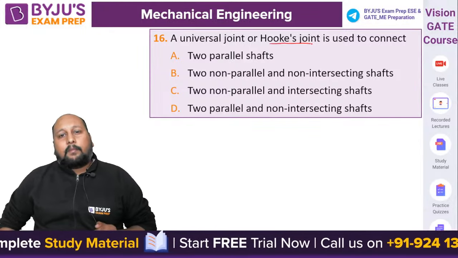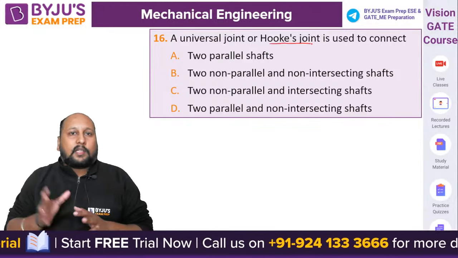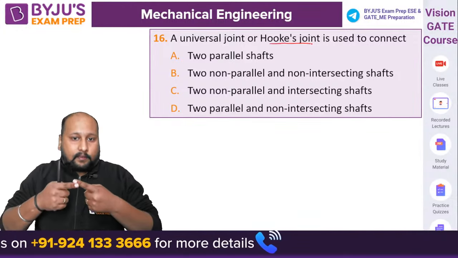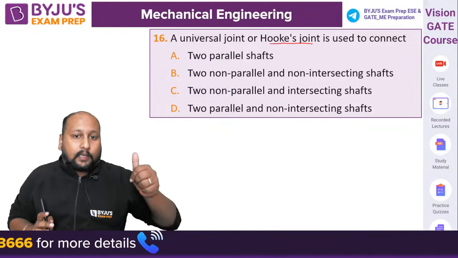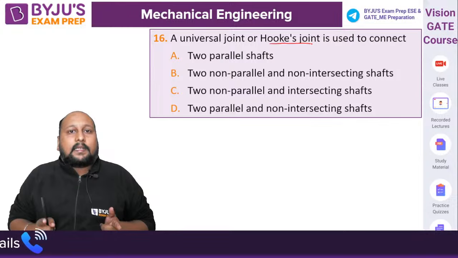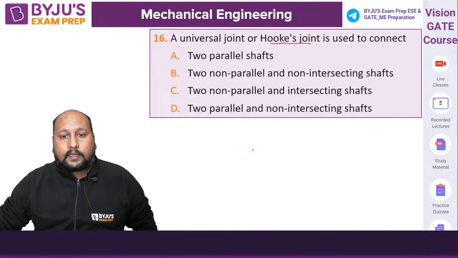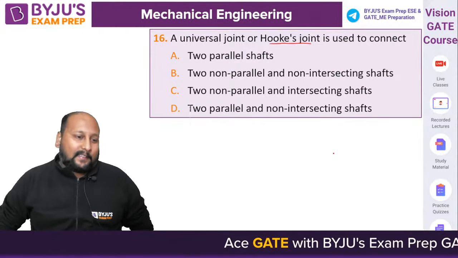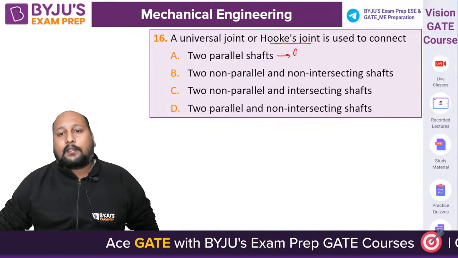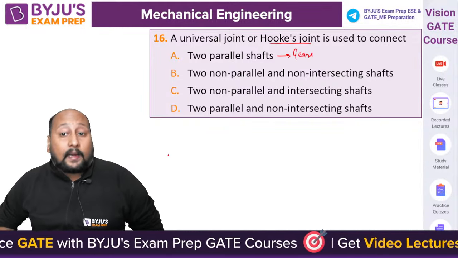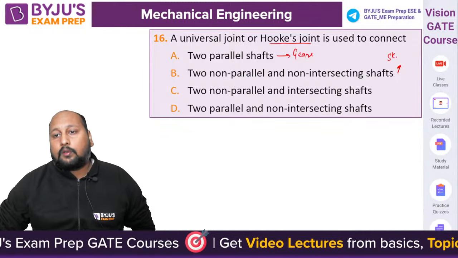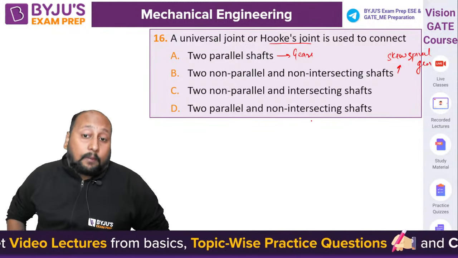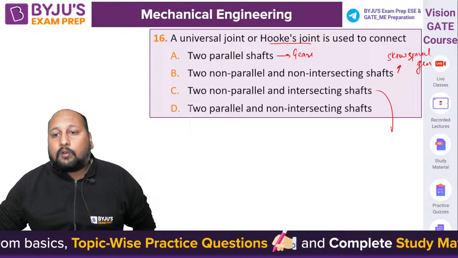Hooke's joint, if you try to remember, where are we using it? We are using this in automobiles, and it is basically used when we have intersecting shafts, and that too non-parallel. Parallel and non-intersecting is not the Hooke's joint. For parallel shafts we use gears. For non-parallel, non-intersecting shafts, we use the skew spiral gear. Non-parallel intersecting shafts, we use the Hooke's joint, guys.